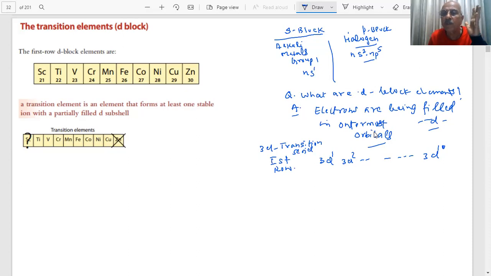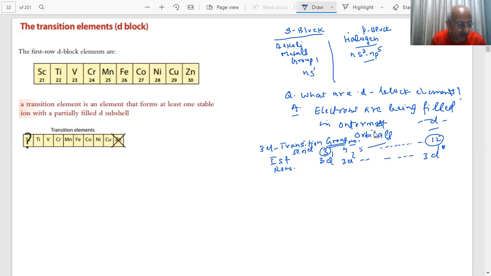Therefore, students, if you have a look at the periodic table, you have group 1 and group 2. Then they will start from group 3. What will be the group number, students? 3, 4, 5, up to group 12. Group number will be 3 to 12, students. These will be the transition elements. You have the 3d series, 4d series, 5d series.